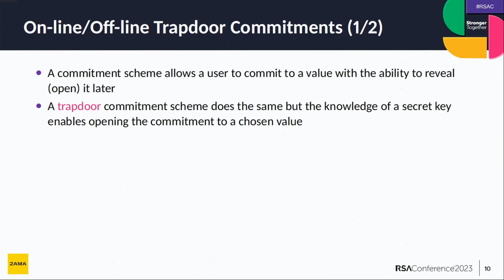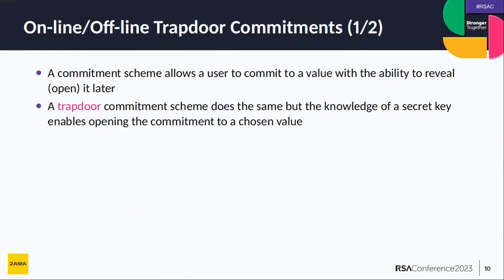Think, for example, if you want to commit to a message M, what you can do is compute the hash value of some message M plus some randomness R. Okay? So that's the committing phase, and then later when you'd like to open that commitment, you just reveal the randomness that was used to compute the commitment. Okay? So that's a commitment scheme. Anyone can commit to any message, and you can only open to the committed value. That's by construction.